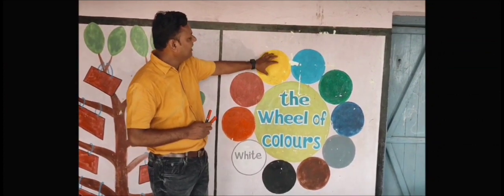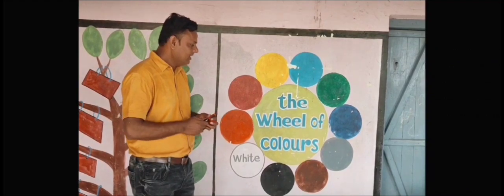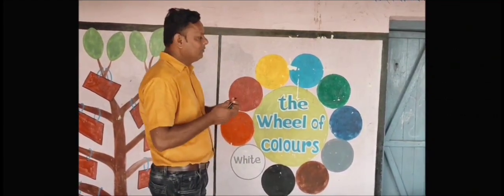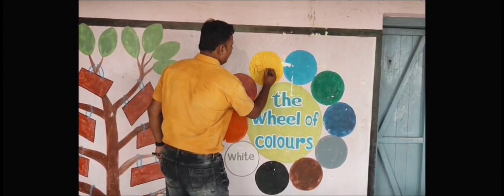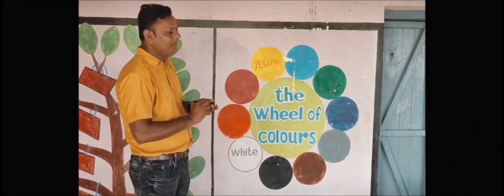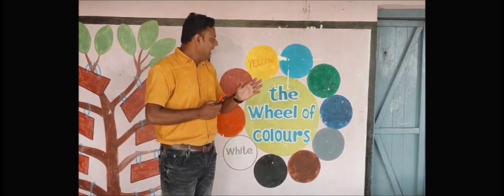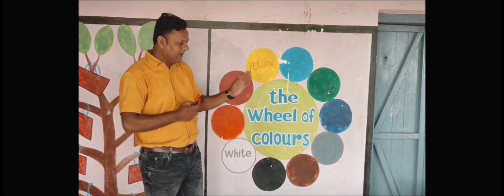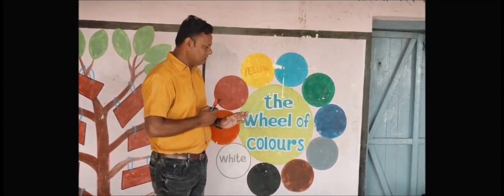If you see this color and I ask you which color is this, the answer will be yellow. So I will ask you to write the name of that color with the help of a pen like this, yellow, and you will be able to write the name of the color. Due to that you will come to know the various kinds of colors and their names, also their spelling and proper pronunciation.